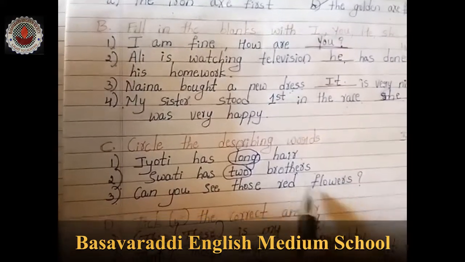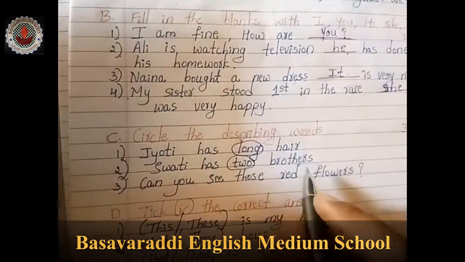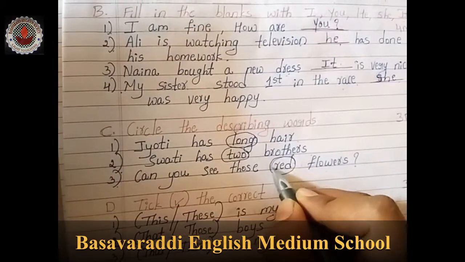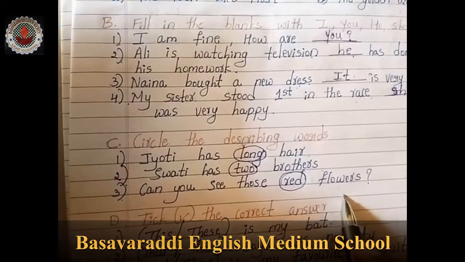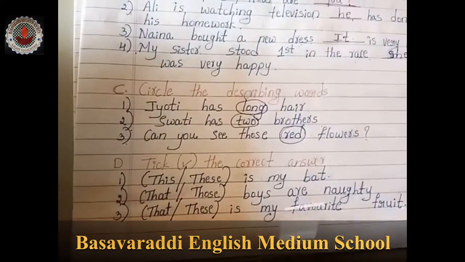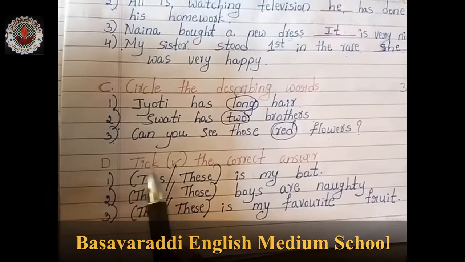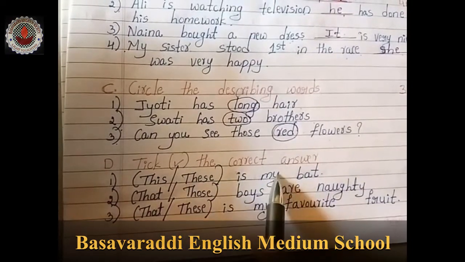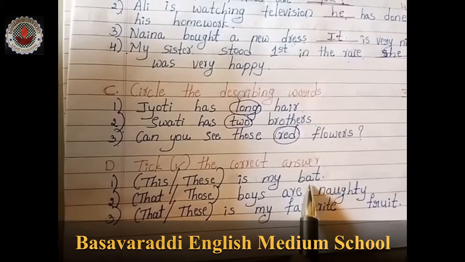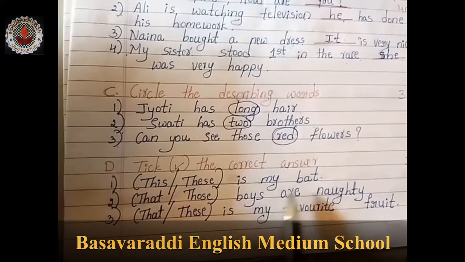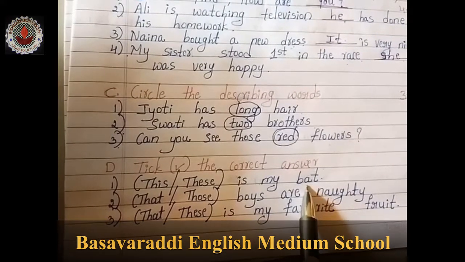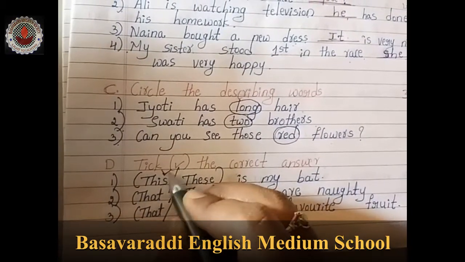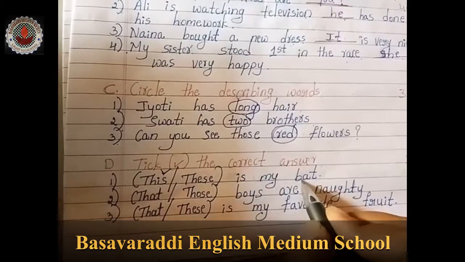Can you see those red flowers? How were the flowers? Which color? Red. So here red is a describing word about the flowers. Move on to the next one. D part, it is tick the correct answer. So which one is correct? You have to identify the singular plural formation and then tick, children. Here is a bat. It's a singular, right? So this or these will come. Here this will come. This is my bat.